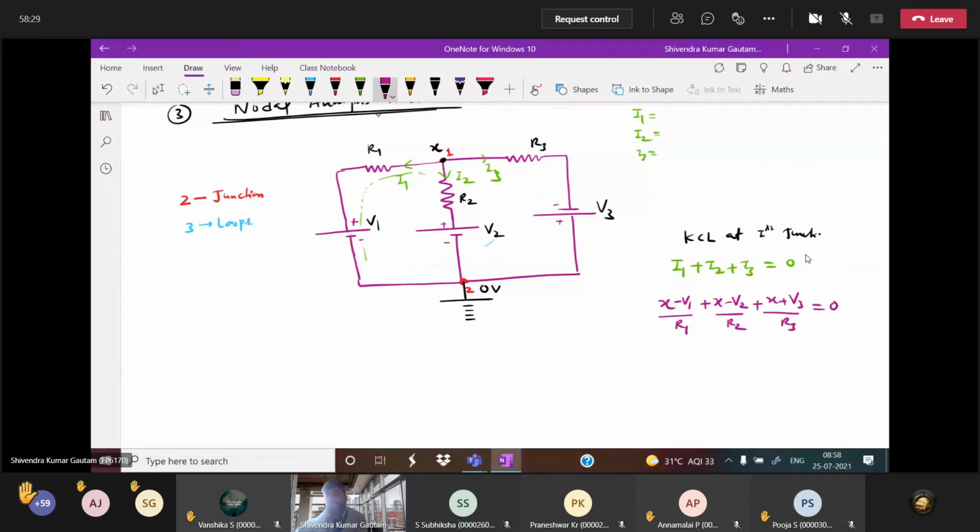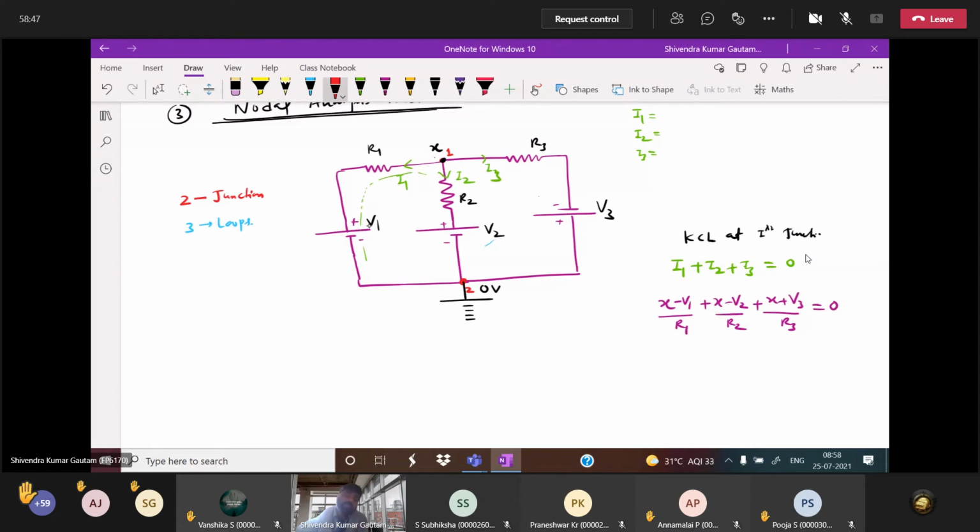Now, in this way also you can remember. See, if the positive terminal is above, then subtraction will be there. If the negative terminal is above, then addition will be there. How does this addition and subtraction come? You see, in a branch you are actually applying KVL. Here to here you are moving, the current moves this side.